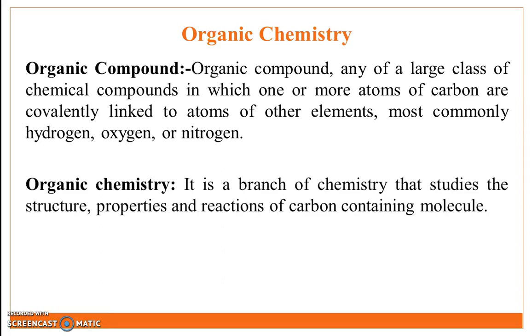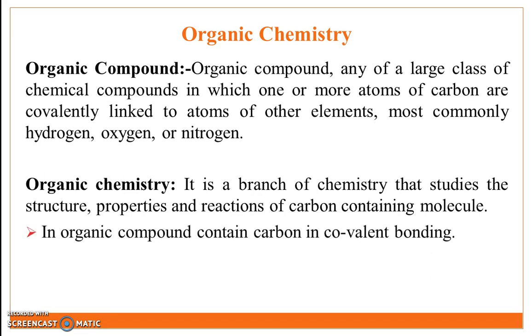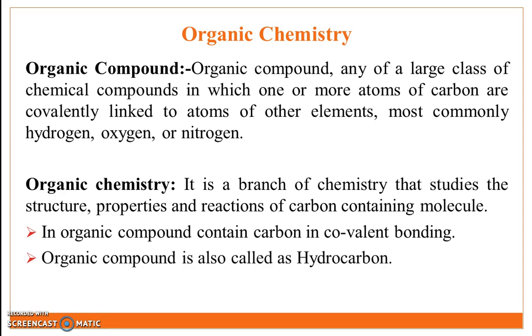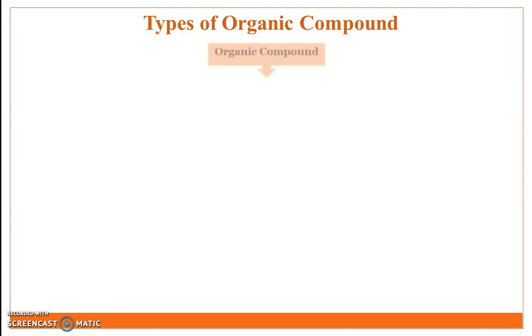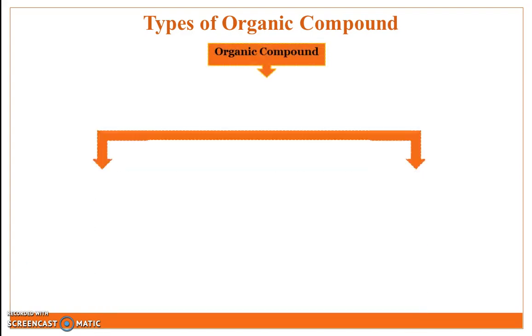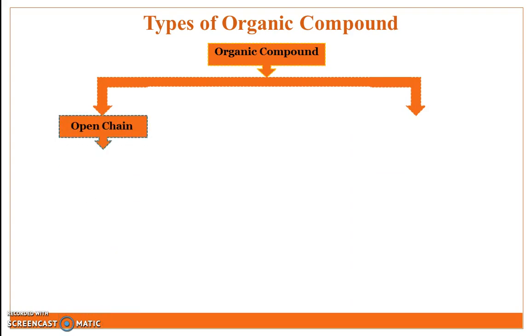Definition of organic chemistry: it is a branch of chemistry that studies the structure, property and reaction of carbon containing molecules. The organic compound contains carbon in covalent bonding formation. The organic compound is also called a hydrocarbon. Types of organic compound: the organic compound is classified into two types. First is open chain. Second type is cyclic compound.